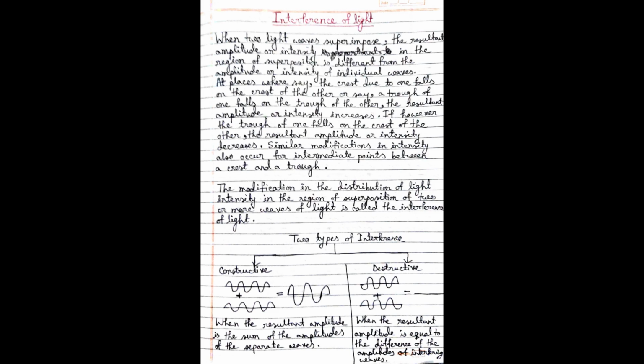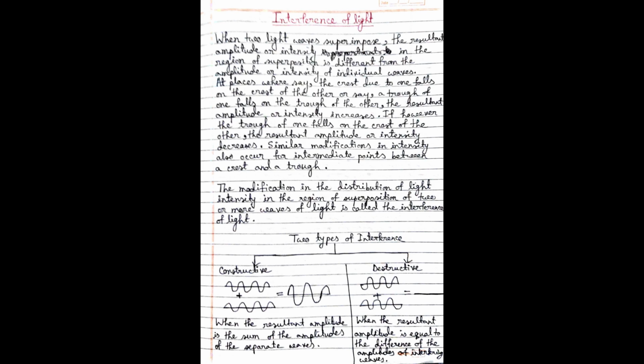Now, when two or more light waves superimpose, the resultant intensity is the square of the resultant amplitude. You have to remember that. The resultant amplitude and intensity in the region of superposition will be different. So in some places the intensity will increase, and at some places the intensity will decrease. Such a modification in the distribution of light intensity in the region of superposition is called interference of light.